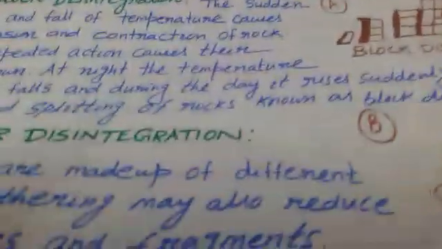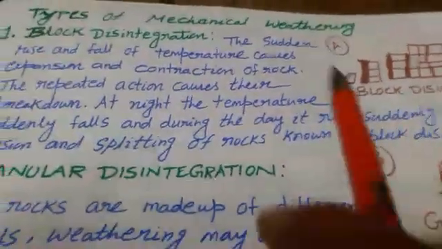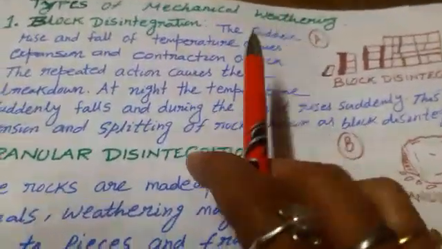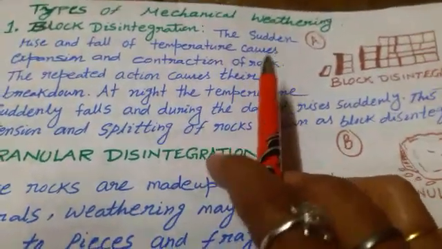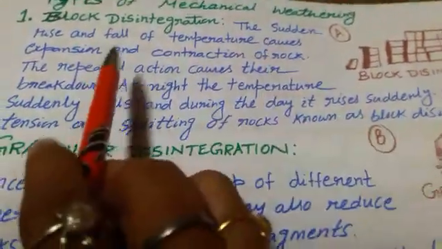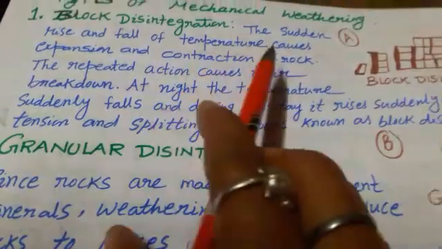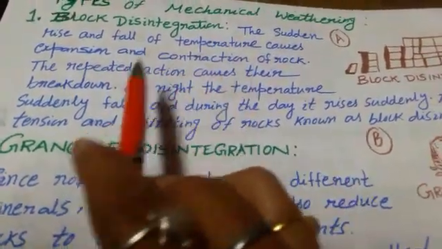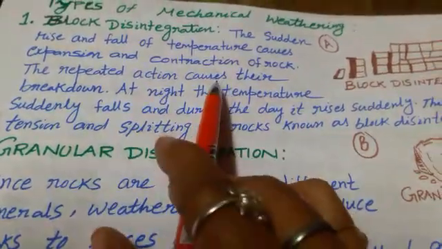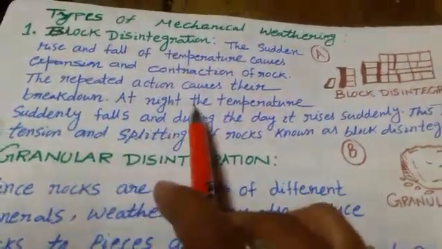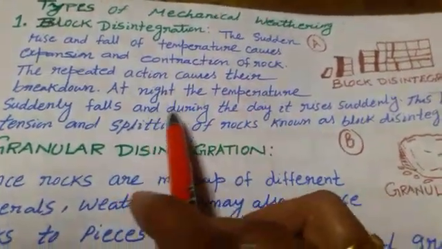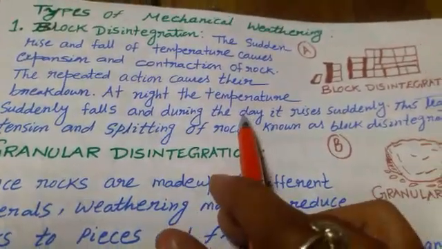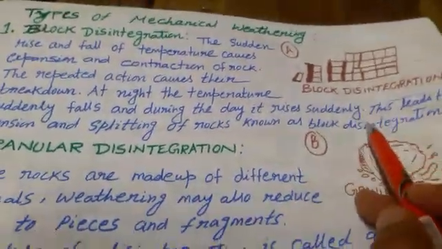First is block disintegration. The first mechanical weathering is block disintegration. The sudden rise and fall of temperature causes expansion and contraction of rock. The repeated action causes their breakdown. At night the temperature suddenly falls, and during the day it rises suddenly.